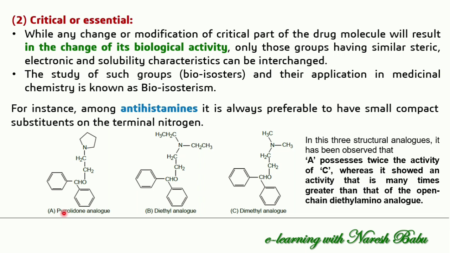The A, this pyrrolidine analog, possesses twice the activity of C. In comparison with C it has twice the activity, whereas it shows an activity that is many times greater than that of the open chain dimethylamino analog. When comparing with the diethyl analog, it has much greater activity in the pyrrolidine ring system. So twice with C and many folds with B. The conversion of this acyclic part into a cyclic part greatly increases the activity.